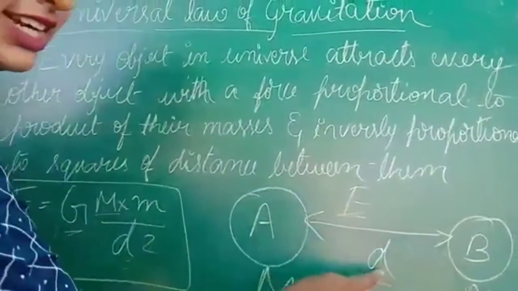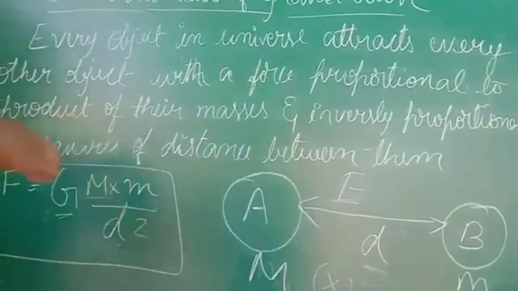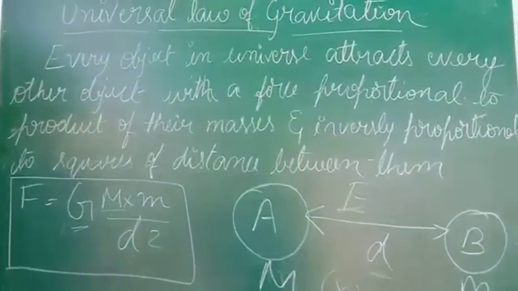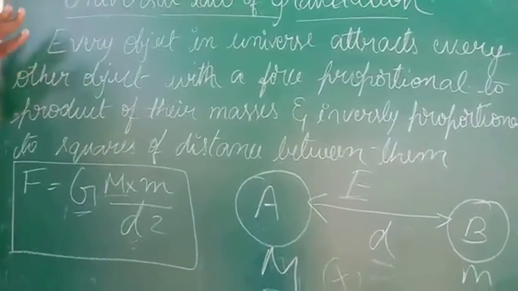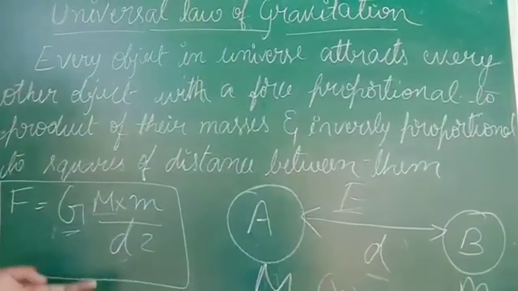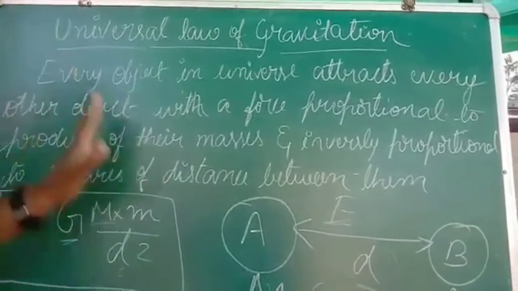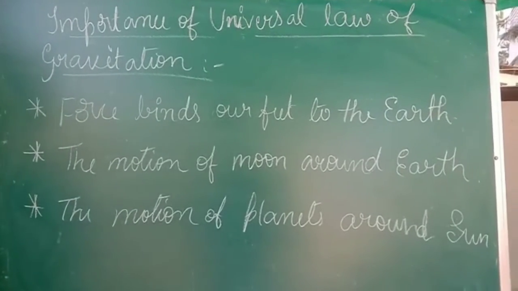So distance is d. Distance we are taking as d, but our law says we have to square it. So d becomes d square. So this is the universal law of gravitation, and this is the statement, students. You have to write the statement, you have to draw this figure, and you have to write this expression. This will be for 2 marks, but even though it is for 2 marks, you have to write all these things.